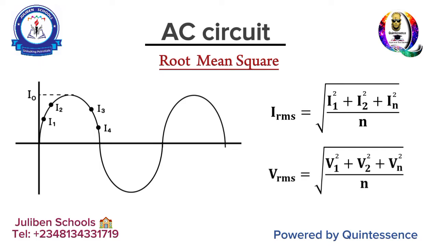It is actually the squares of the instantaneous voltages put together, divided by the number of those voltages, and then rooted. That gives you 230. So the voltage you see in your socket is the root mean square value at that point in time. Same thing with current, as the case may be, in any instrument you use.